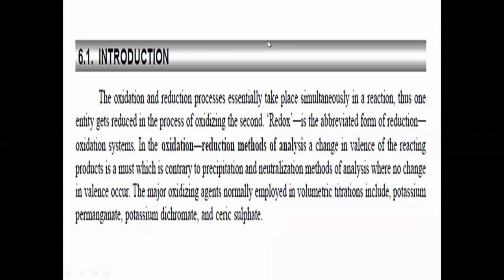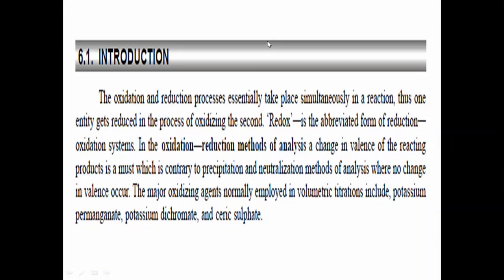In the oxidation reduction method, the analysis is based on the change in valence of the reacting species, which is contrary to precipitation titration. See here, when we do redox type of reactions, we can come to know which reagent is actually reduced, and while reducing itself, how it is oxidizing the other reagent.